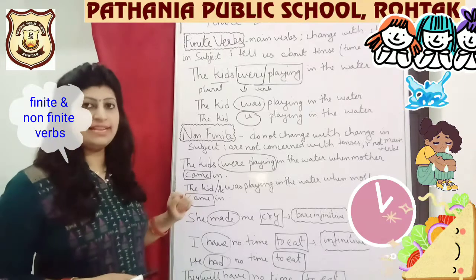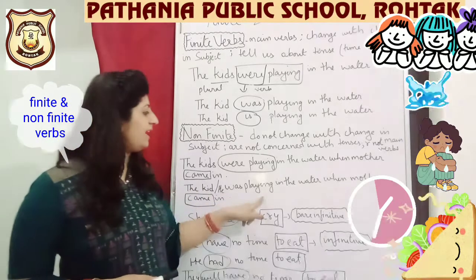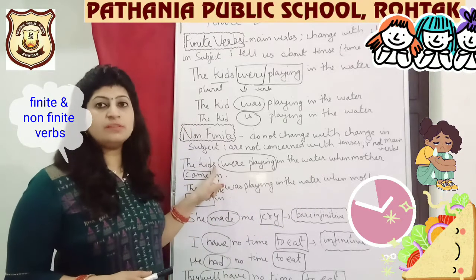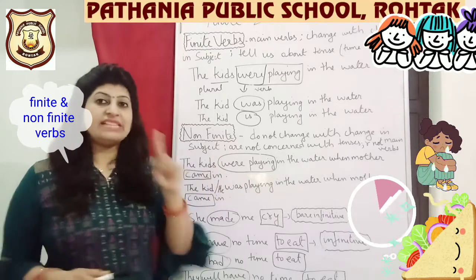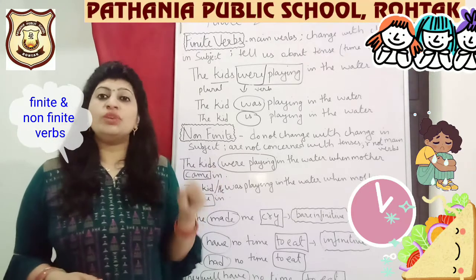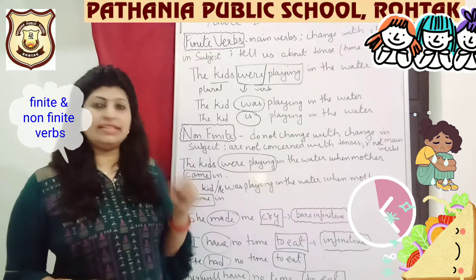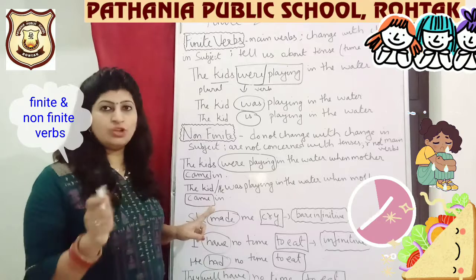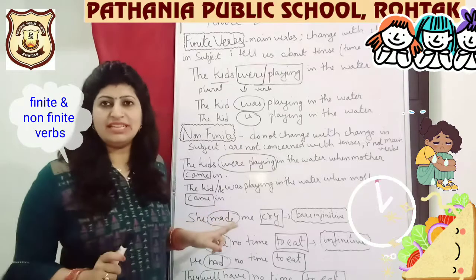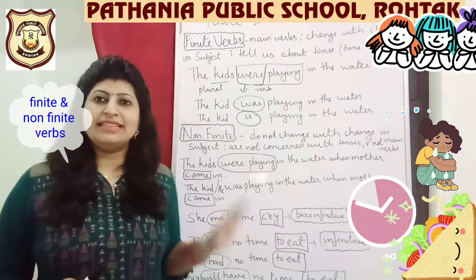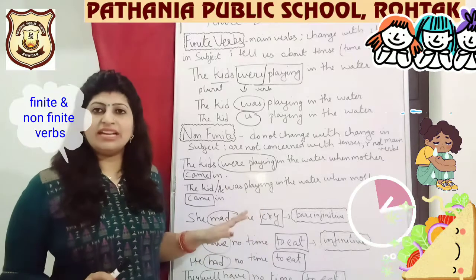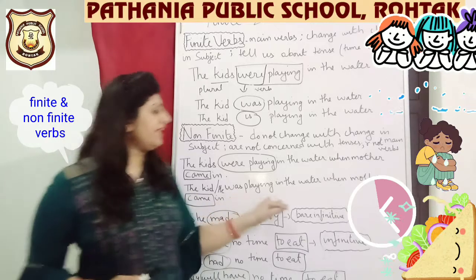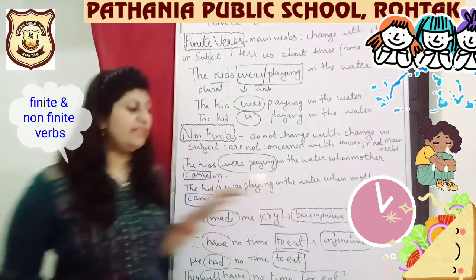I have written another sentence. The kid was playing in the park when mother came in. So instead of kids, which was a plural subject, I have made the subject singular. Kids ki jagah I have changed it into kid. So even when I am using the word kid, this verb has changed into was, but came did not change, and my sentence is absolutely correct. You can read and see that it is grammatically absolutely correct. When you read it out, you don't feel there is any error in it. The kid was playing in the water when mother came in.